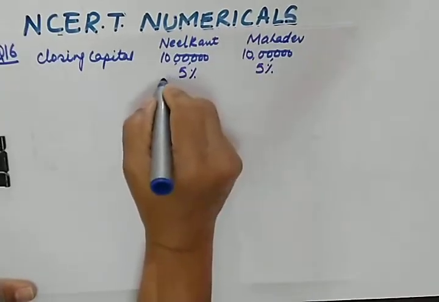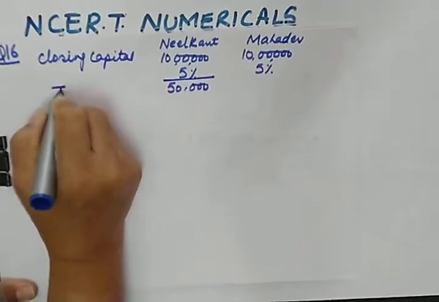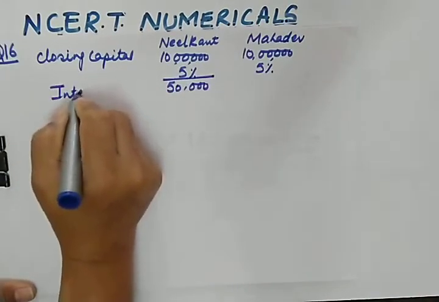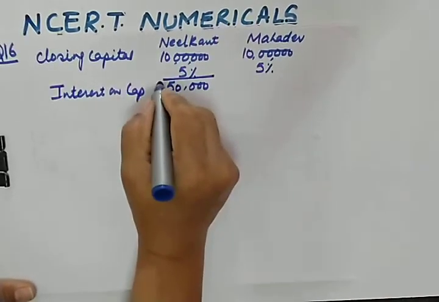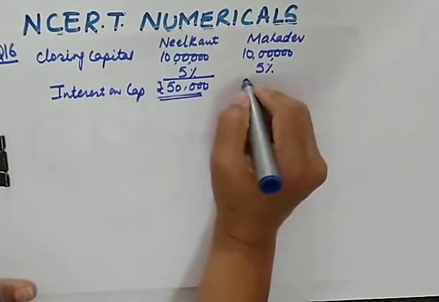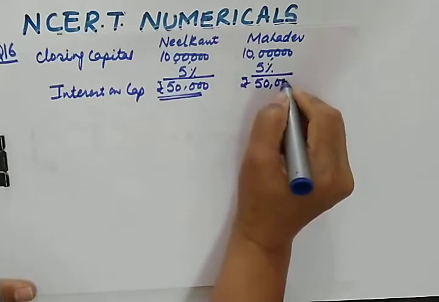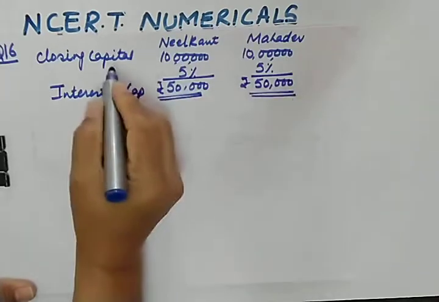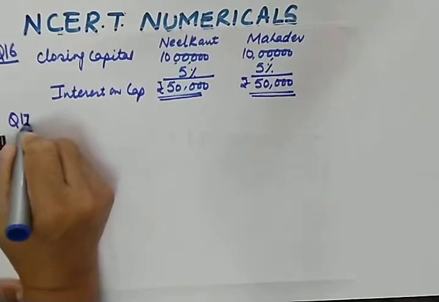So your interest on capital will be 50,000. This is your interest on capital. You don't have to make any adjustment, you don't have to make any statement showing opening capital because capitals are fixed. So now let us move to question number 17.